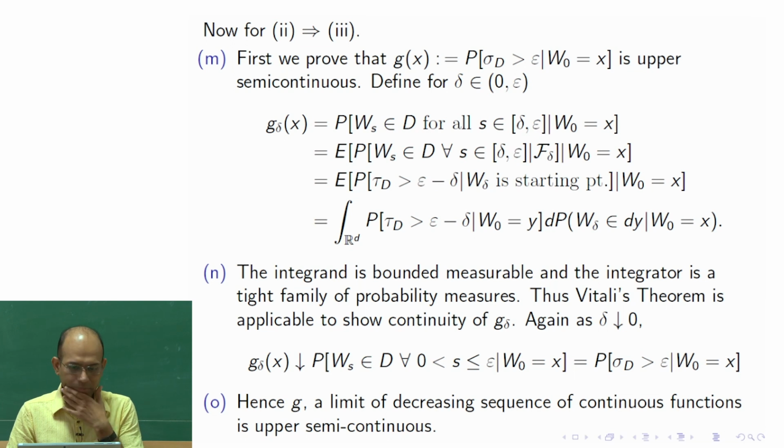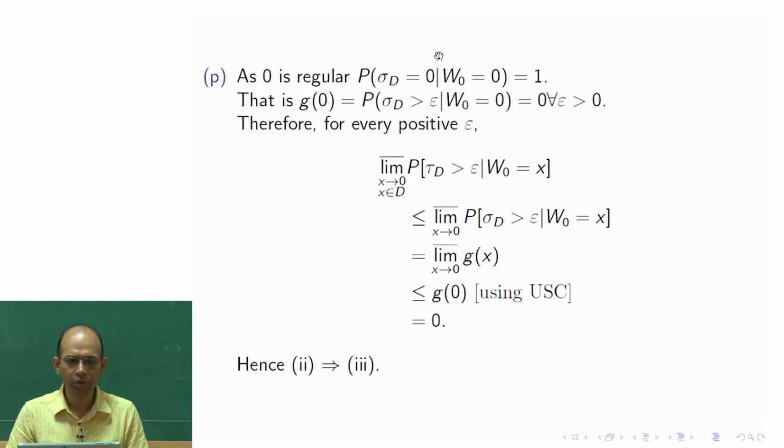So now that we have obtained that this function is upper semi continuous, we can use the property of upper semi continuous functions, which we are doing here: namely, that when you take lim sup as x tends to 0 of g of x, that would be less than or equal to g of 0. That is the property of upper semi continuous functions we are going to use here. So let us see how to use it.